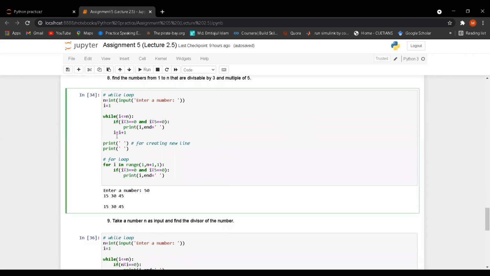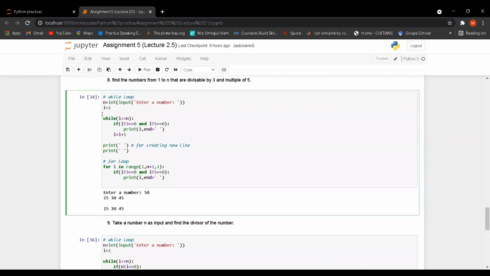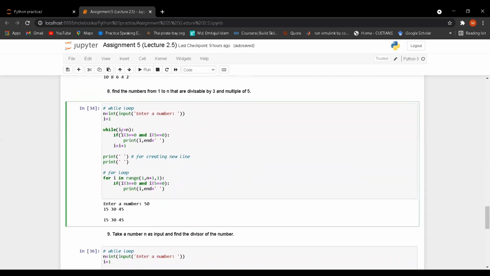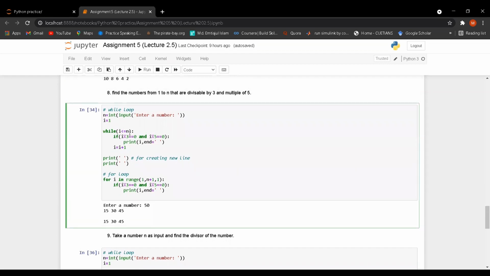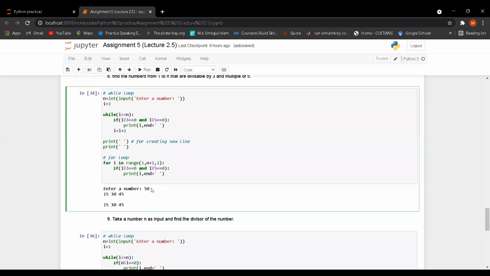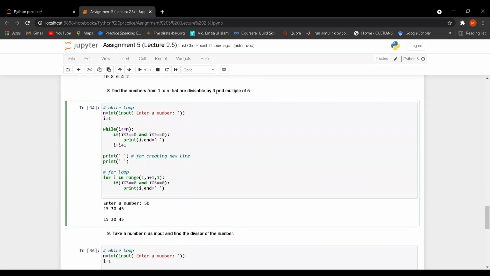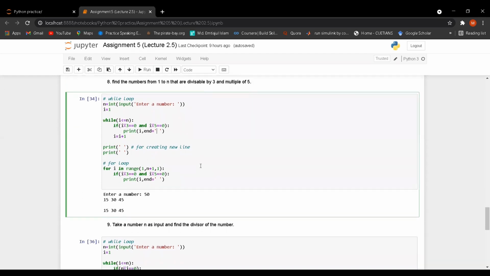After that the increment is i is equal i plus 1, and likewise the code will execute till i less than or equal n. So if we take 50, then from 1 to 50, 15, 30 and 45 are the numbers which are divisible by 3 and multiple of 5.